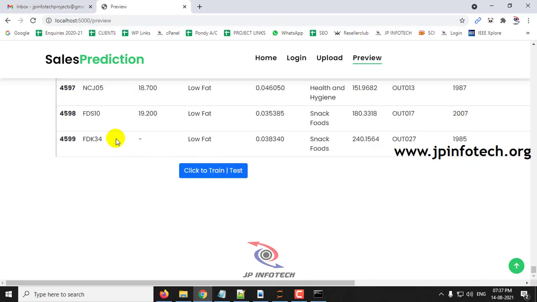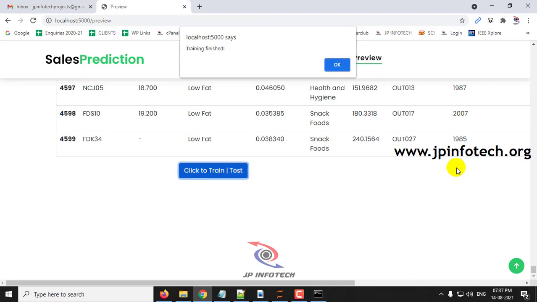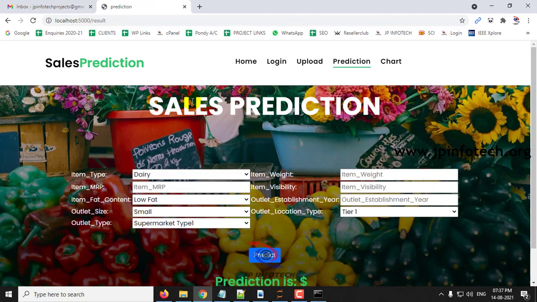You can see there are around 4599 dataset records, and then you need to click the train or test button. Once after clicking the train button, you can see the training is finished message. It means the system is ready to predict the value. Just click OK. Now it will be navigated to the sales prediction part, where you can predict the sales.